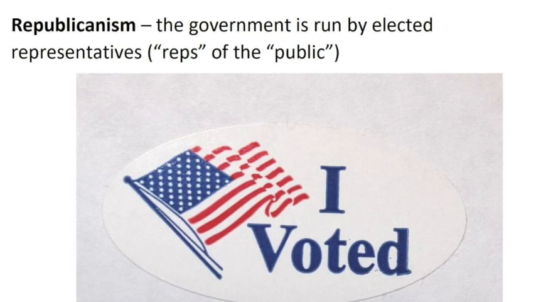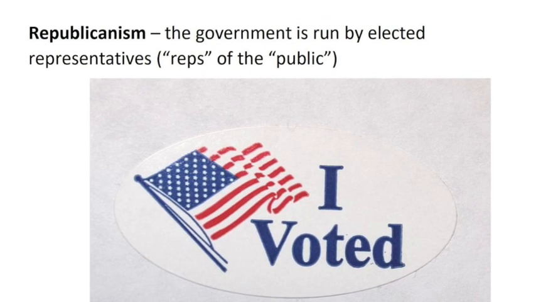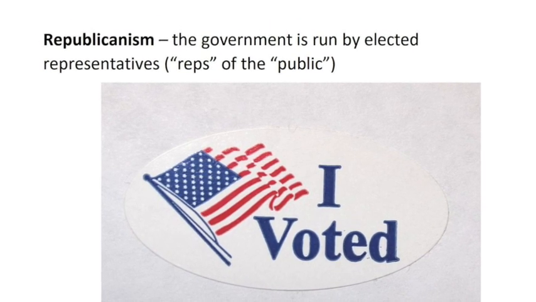The government is run by elected representatives, reps of the public. Popular sovereignty means we have the power, the people. And we use our power to give temporary power to elected representatives. That's called republicanism. It is their job to protect and guarantee our individual rights.